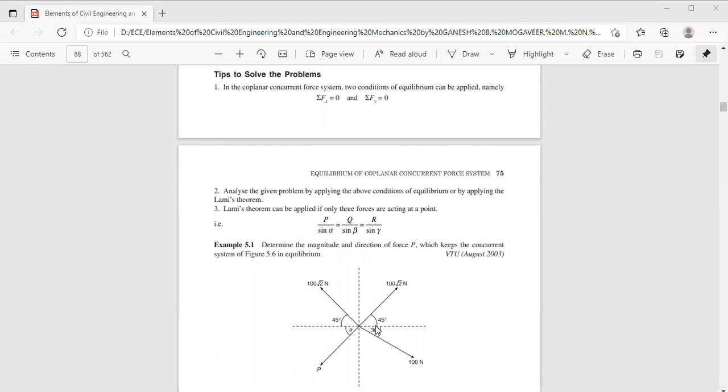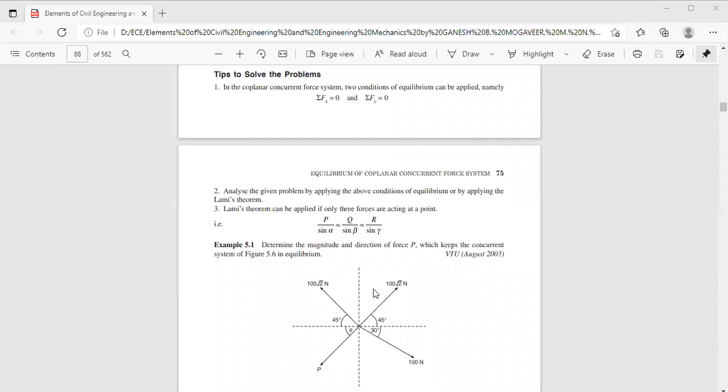The corresponding angles are 45 and 45. And in the fourth quadrant you have a 100 Newton force, which makes an angle 30 degree with respect to the horizontal. And this is an unknown force. Its magnitude and direction is not known. So you have to find the magnitude and direction, which keeps the entire thing under equilibrium condition. Now, first always select the reference axes, x and y. And now write the condition.